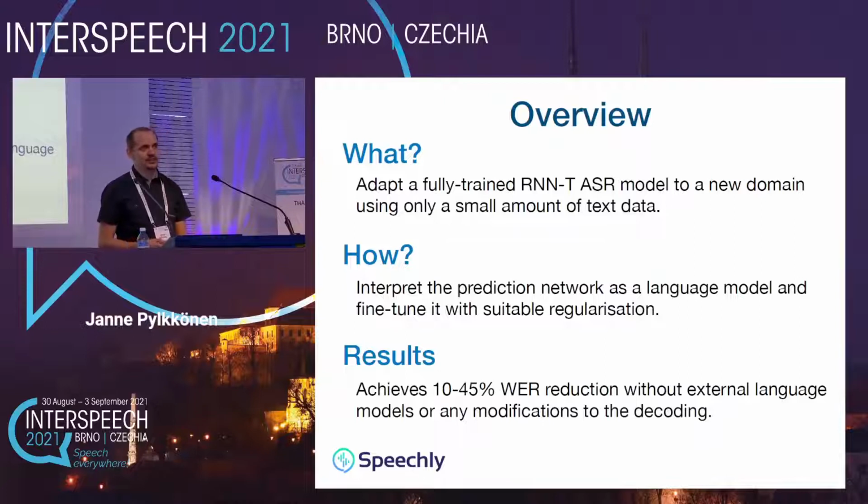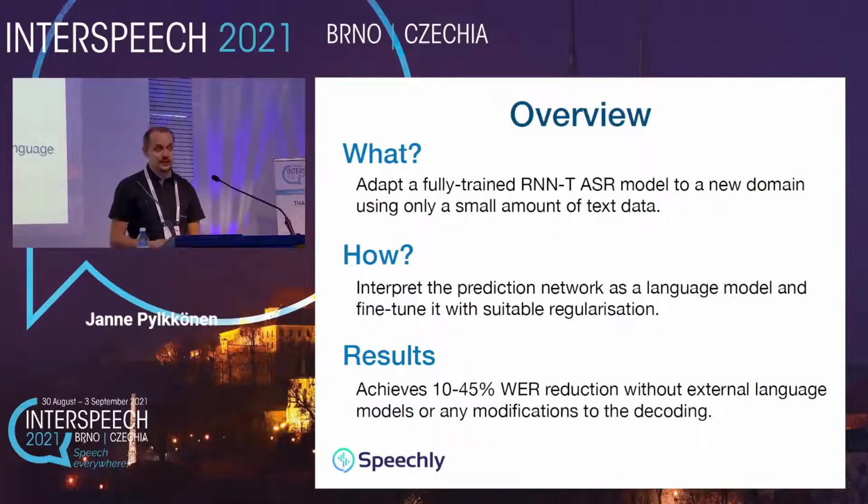And these require changes to the model inference as two sets of scores need to be fused together. And we wanted to find something simpler, a method that would work, as I said, even with a small set of adaptation sentences, and one that would retain the fully neural approach of end-to-end speech recognition.